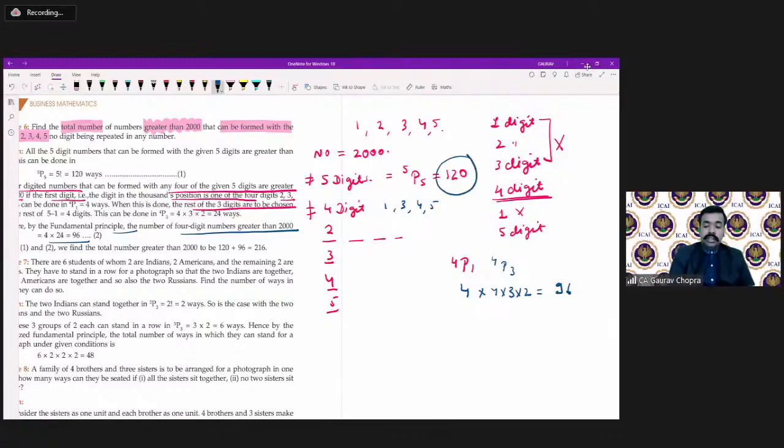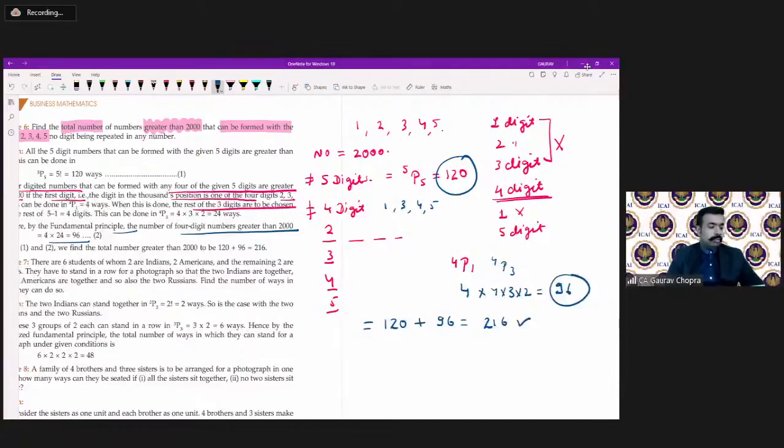So 5-digit numbers are 120, and 4-digit numbers greater than 2000 are 96. In totality, our answer is 120 plus 96, that is 216. So 216 numbers can be formed which are greater than 2000 from the digits 1, 2, 3, 4, 5.